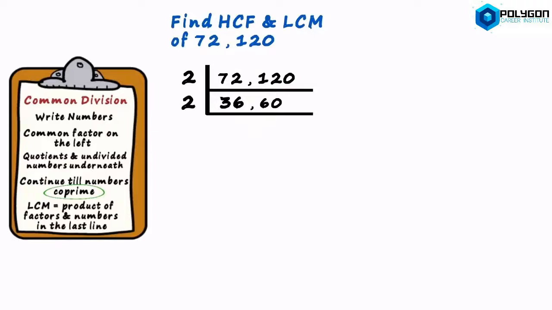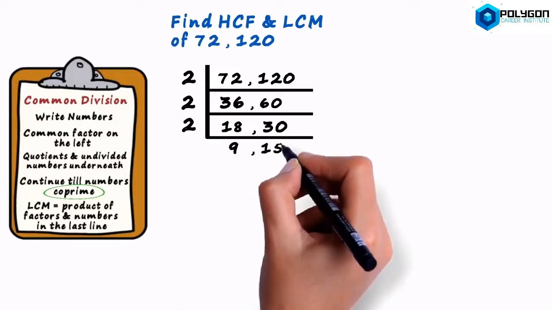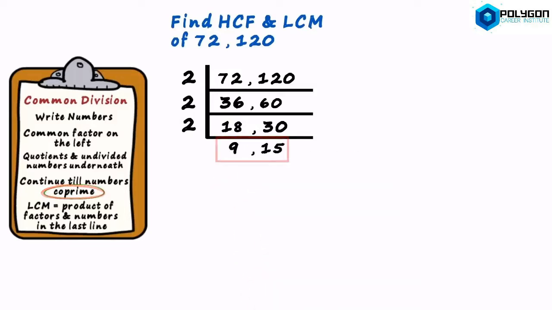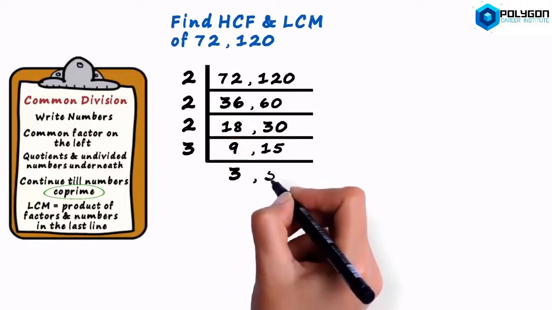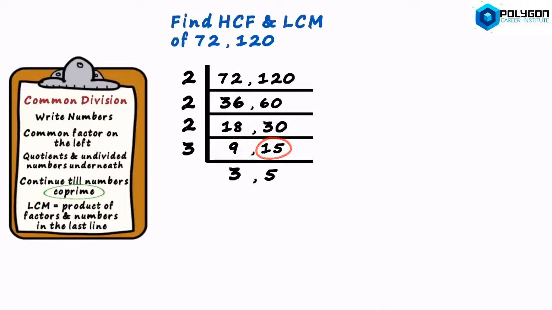Again, 2 is a common factor of both these numbers. 2 multiplied by 18 is 36 and 2 times 30 is 60. These two numbers are also divisible by 2. Here we get the quotients as 9 and 15. Are these two numbers co-prime? No, they are not. Both of them are divisible by 3. 3 times 3 is 9 and 3 times 5 is 15. The numbers 3 and 5 are co-prime because the only common factor they have is 1. So, we stop the process here.